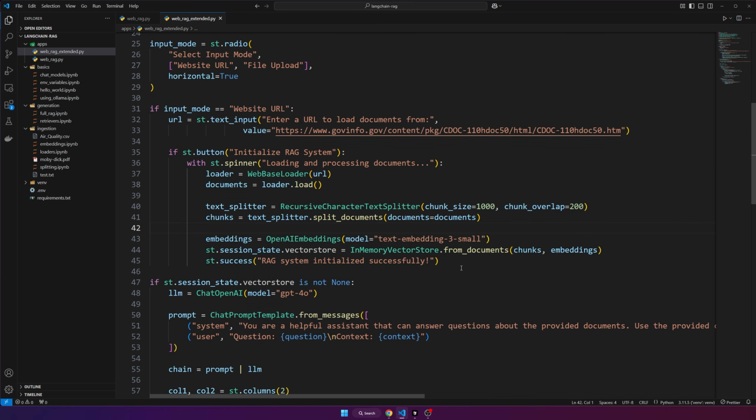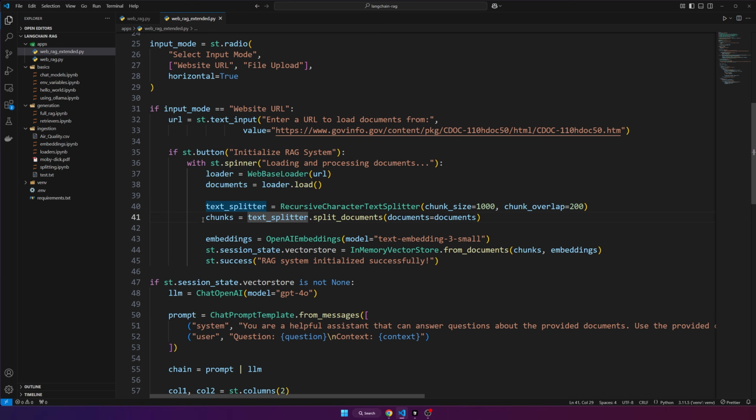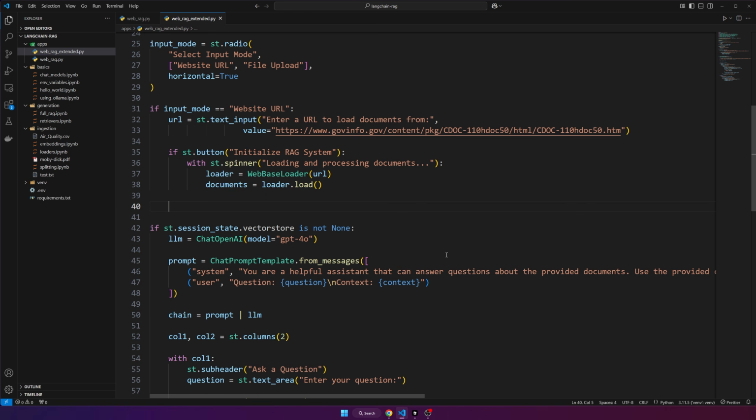One thing that we'll do is move this part out of it. This is because once you have a document, in terms of splitting the document into chunks, embedding it, and storing it into a vector store, all that's going to be the same, right? So this can be shared between our different implementations. The part that's different is the document loaders, right? So we'll take this out and, for now, move it back down here.